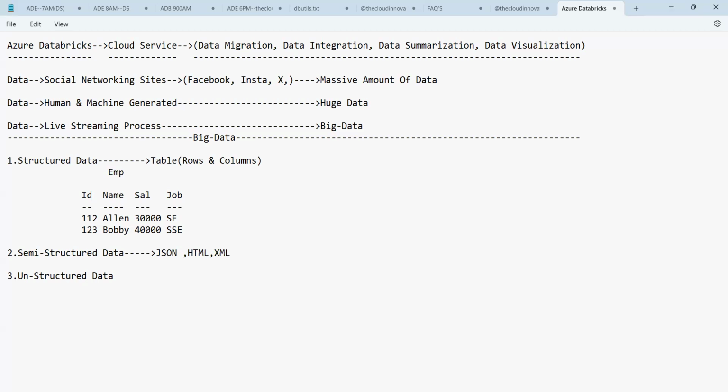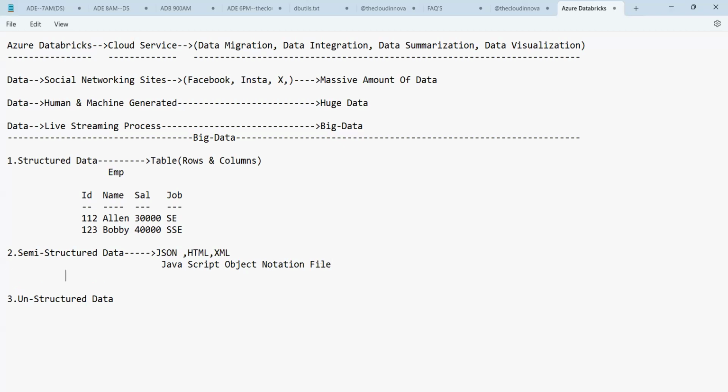That means the data is recorded in the form of a JSON file, where the JSON file is nothing but, guys, JSON stands for JavaScript Object Notation file.